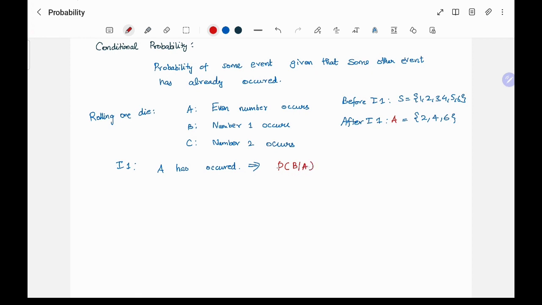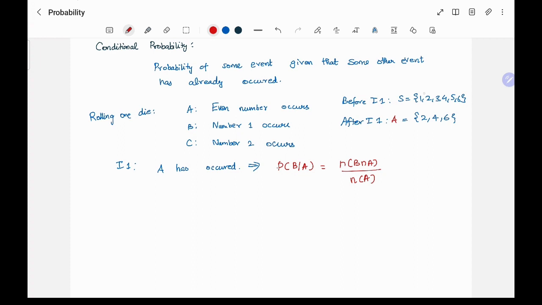Probability of B given that A has already occurred is nothing but N of B intersection A. A has already occurred, and whatever the intersection B has with A, only that I am considering, right? Divided by N of A, because now this is my new sample space, right?